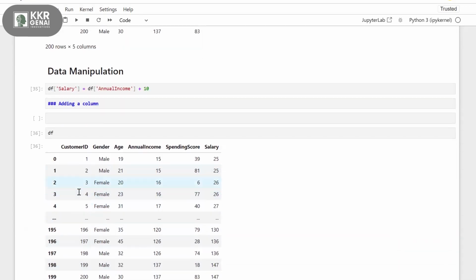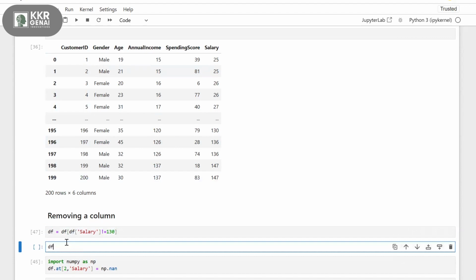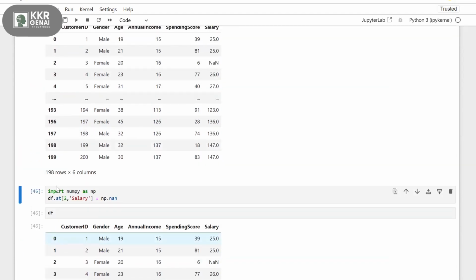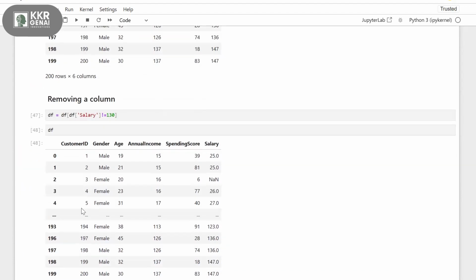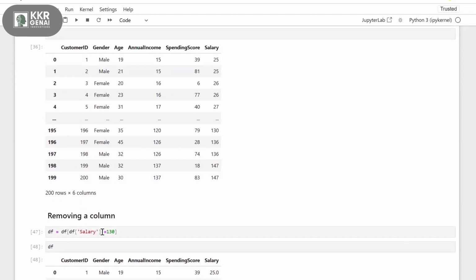So before, I had 200 rows by 6 columns, right? Now, if you observe the DF, we have 198 rows by 6 columns. Why? Because it is ignoring the records which have a salary of 130.